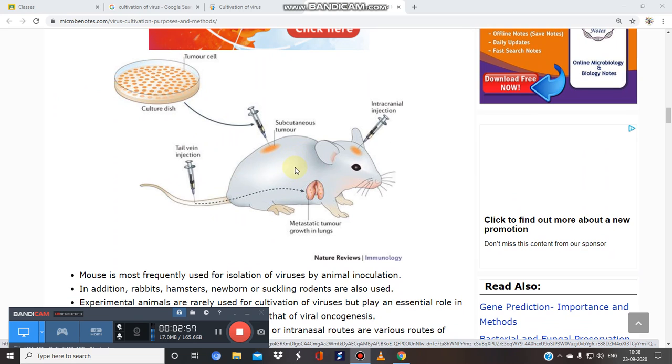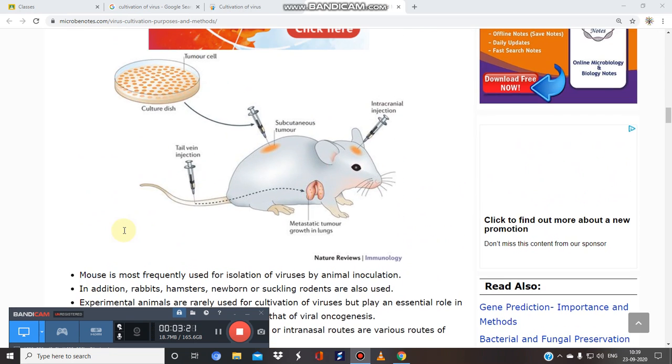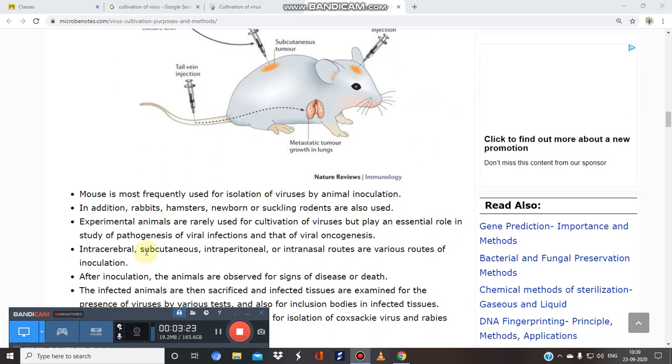This is the animal we are using. The mouse is the most frequently used animal for the isolation of viruses. Apart from the mouse, we can also use rabbits, hamsters, or suckling rodents. Second is the inoculation route. First of all, the intracerebral route. Second are the subcutaneous, intraperitoneal, and intranasal routes. So these are the various routes for the inoculation of the virus.